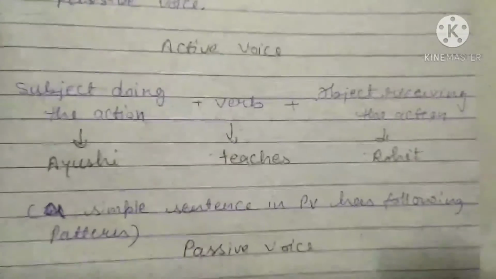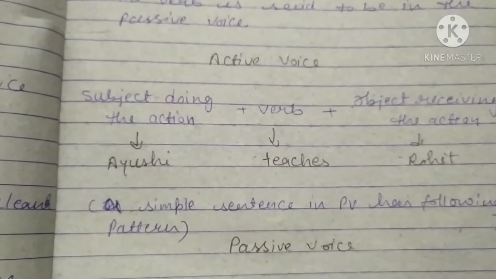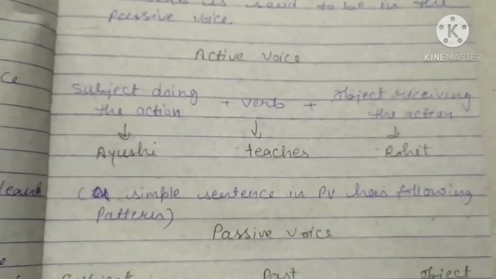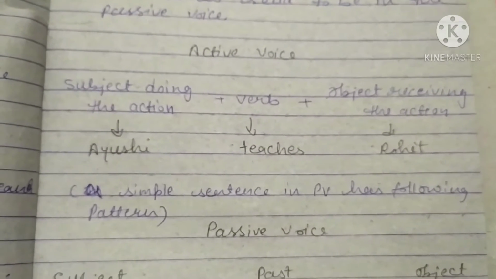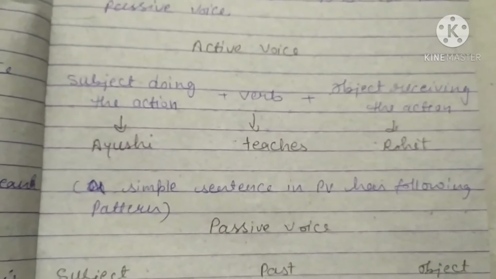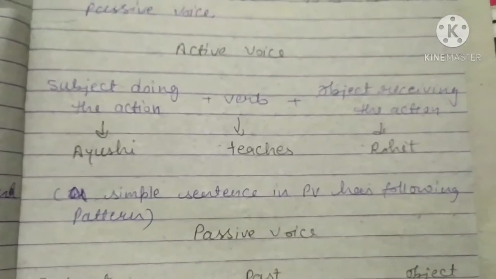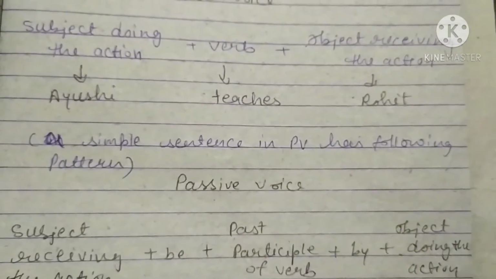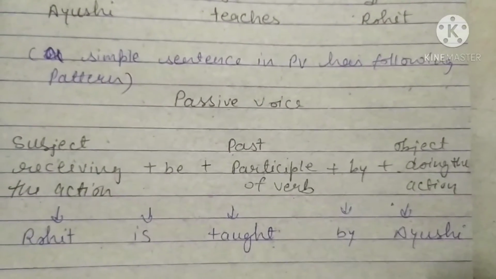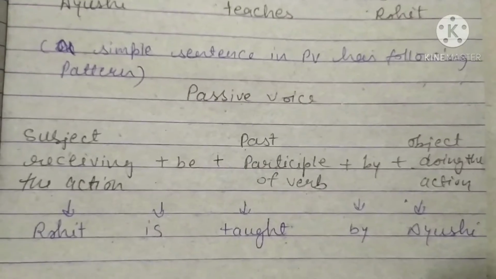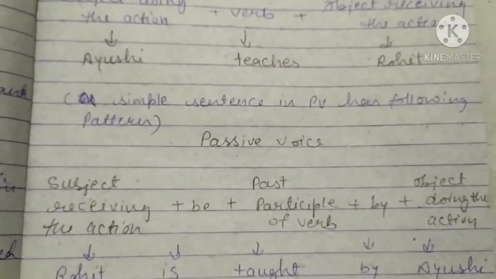Now, how to make active into passive voice? You can see the subject doing the action, the verb, and the object receiving the action. You see, "Ayushi teach Rohit". So Ayushi is the subject doing the action, teach is the verb, and Rohit is the object receiving the action. A simple sentence in passive voice has the following pattern. So we will change it, and our object will come to this side. So Rohit is our subject, receiving the action here.